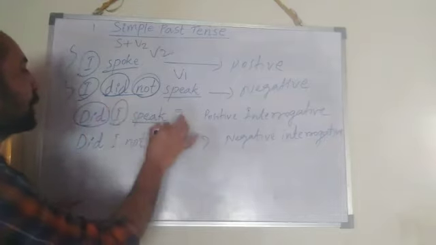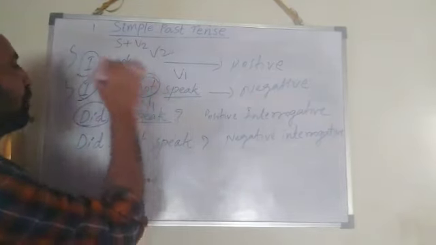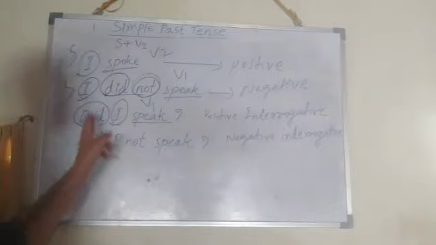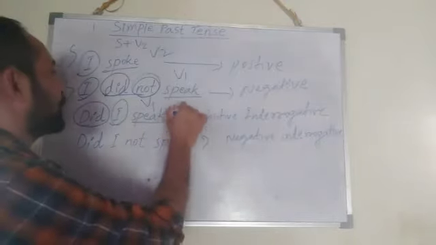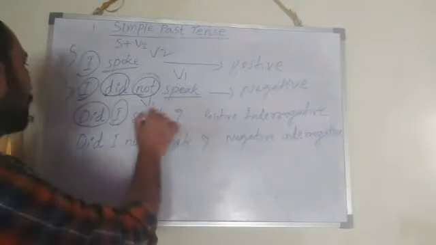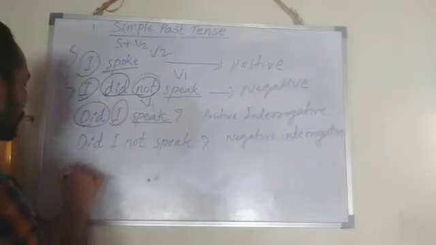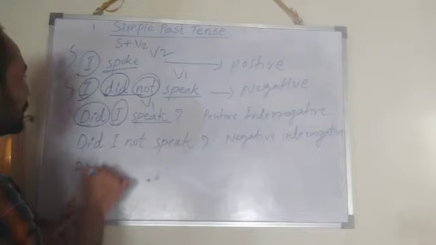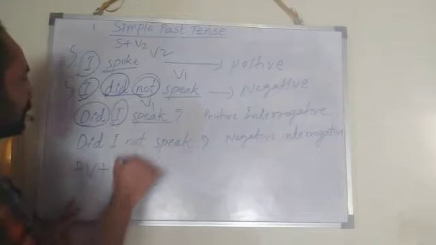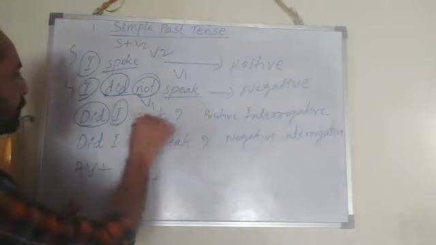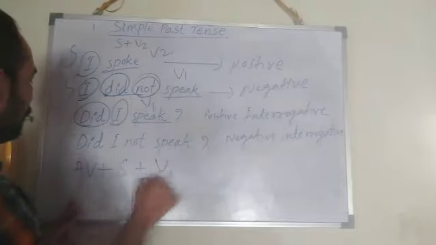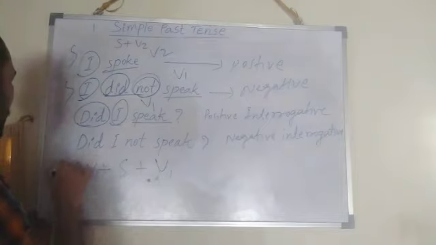So that here we need base form, V1 form. Did I speak? Then question mark. Right. Always remember here what? Auxiliary verb plus subject plus V1 form. Auxiliary verb here did, that is V2. Right.